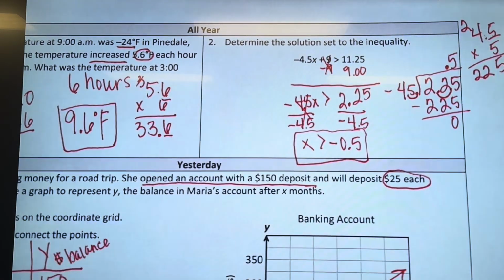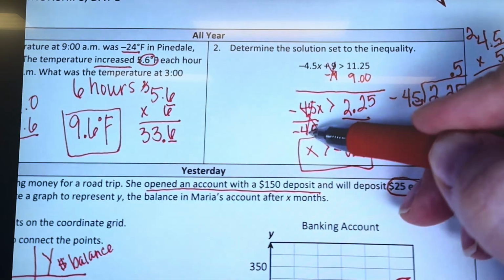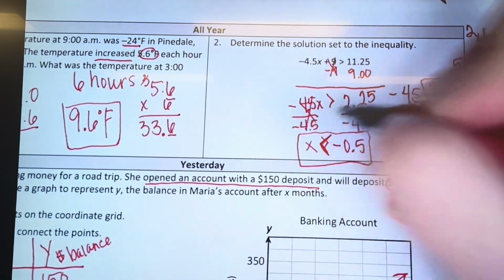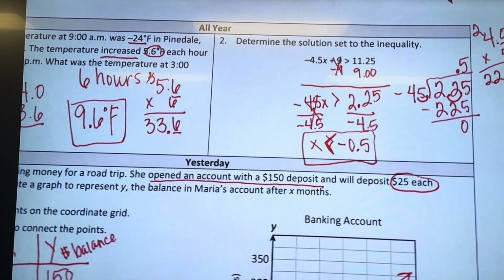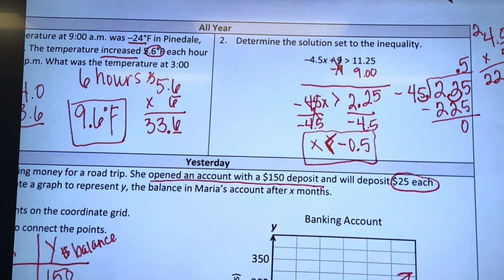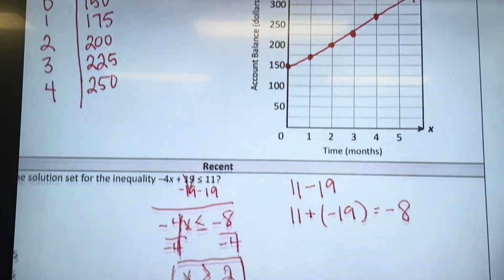It's not 2 negatives, it's if you divide by a negative. So here we divided by negative 4. Make sure you did flip the sign here before you submit.